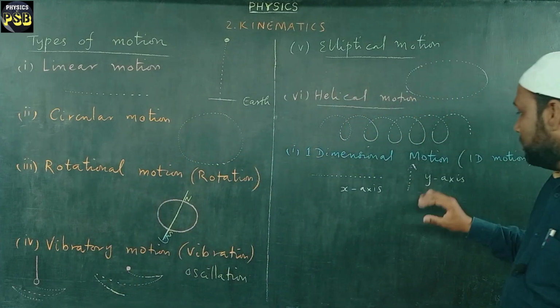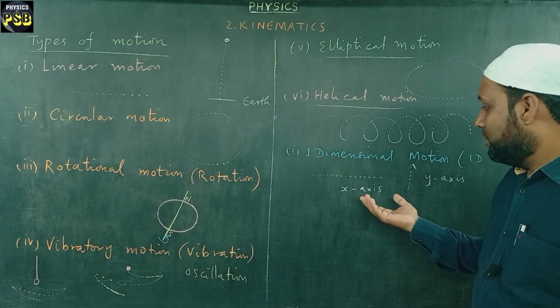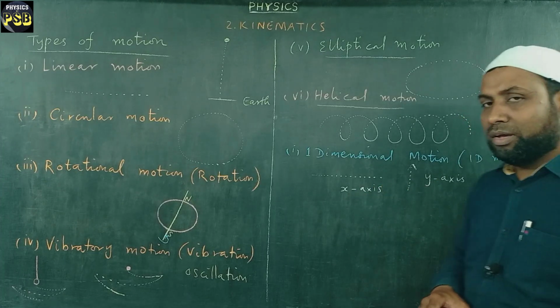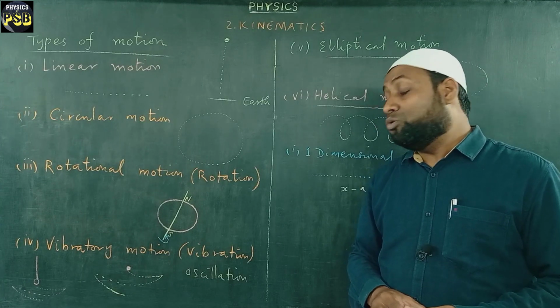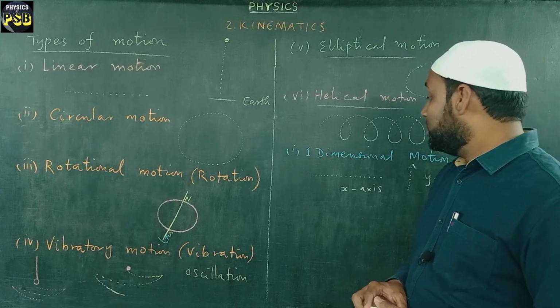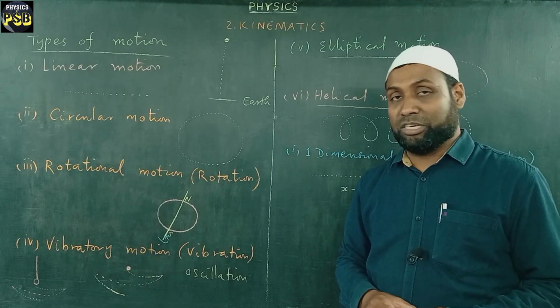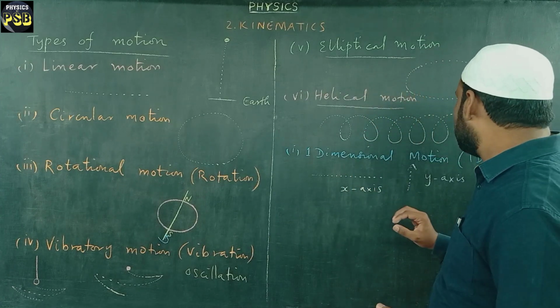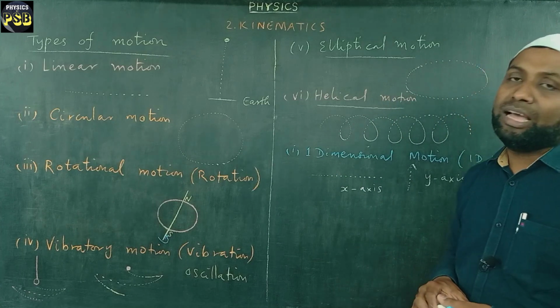In a similar way, we can also make use of the z-axis for the motion of an object in that particular direction. So in one-dimensional motion, we use any one of these coordinates to study the motion.